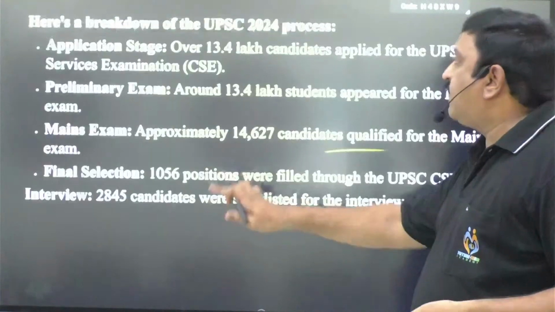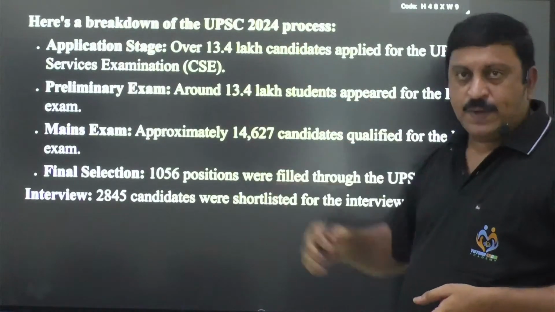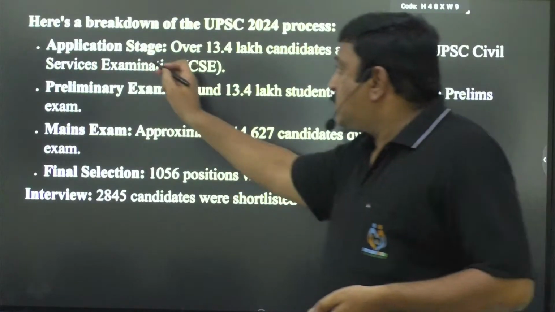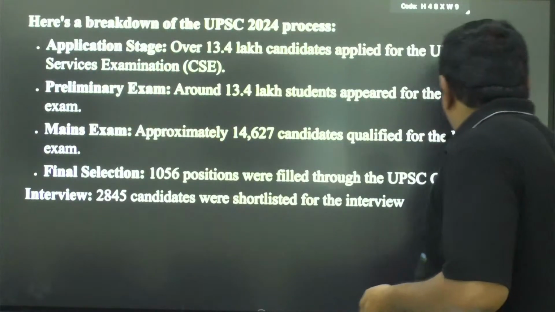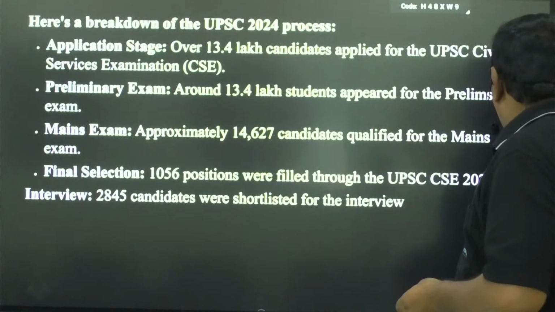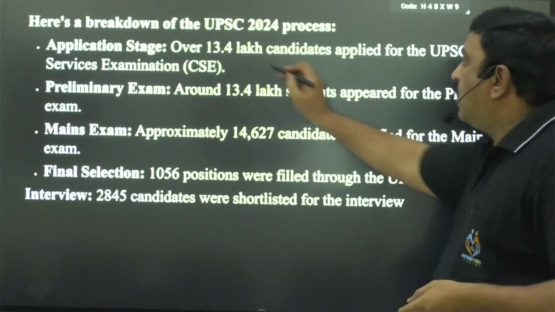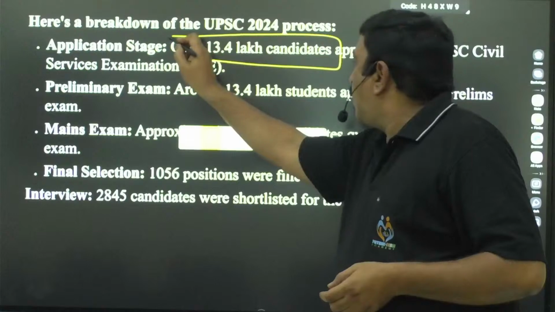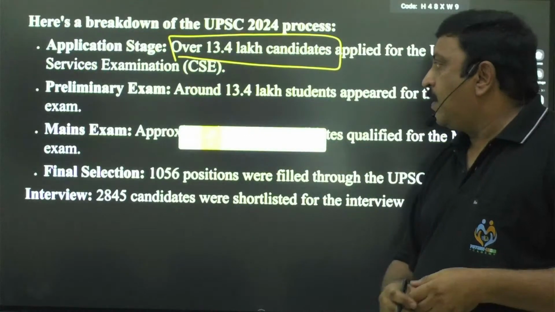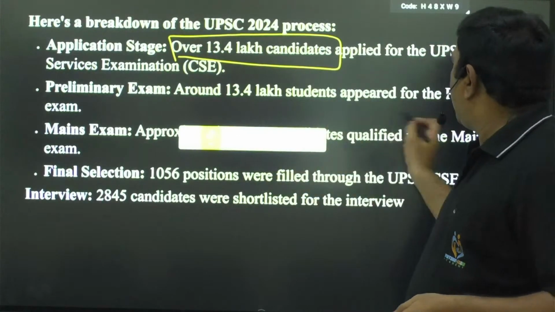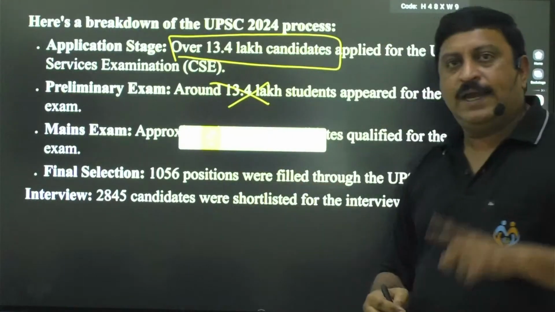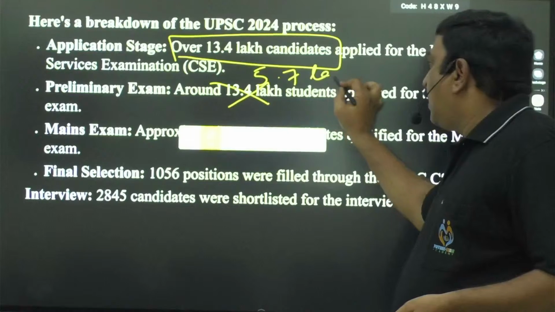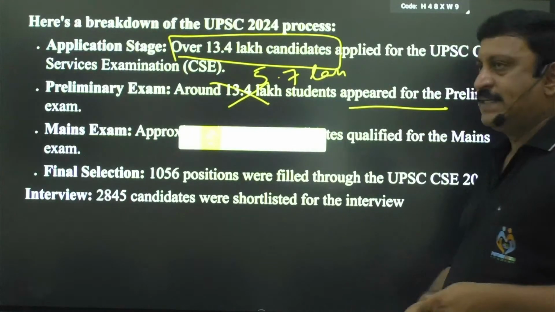Here is a breakdown of UPSC 2024. At the application stage, there are 13.4 lakh people. They applied for the preliminary stage, but only around 5.7 lakh appeared for the prelims exam.